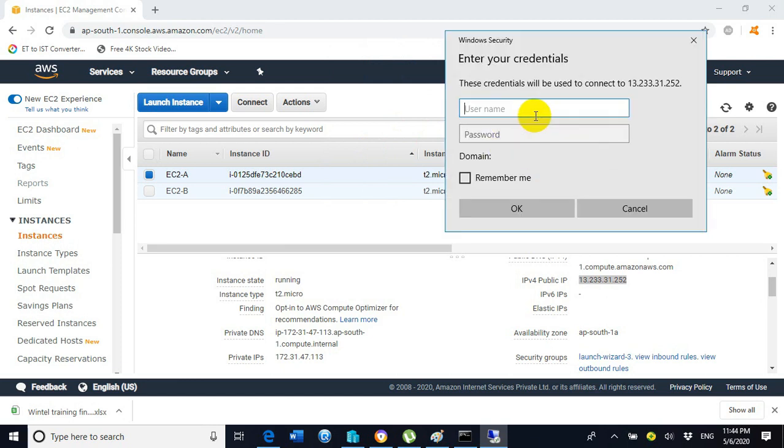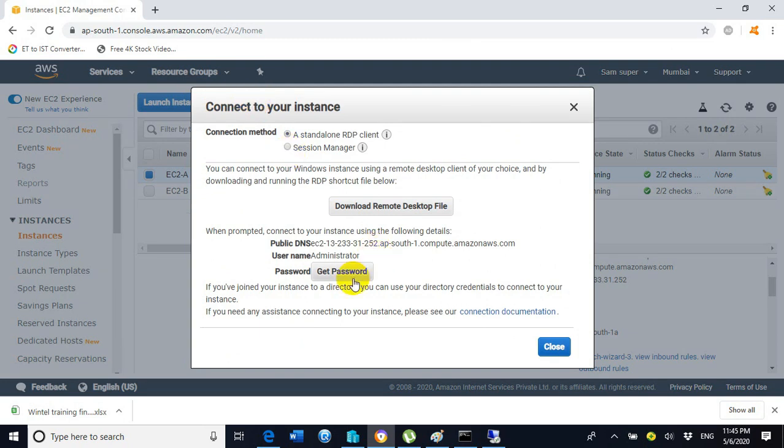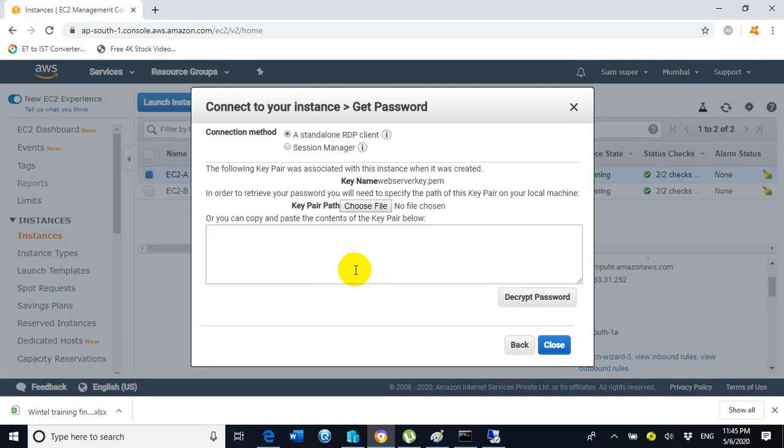Now it is asking us to enter the credentials. So enter the username, administrator, and it is asking to enter the password, but the password we don't know exactly. So for getting the password, we need to go to the EC2 instance A option, connect. So click on connect, click on get password, click on choose file,